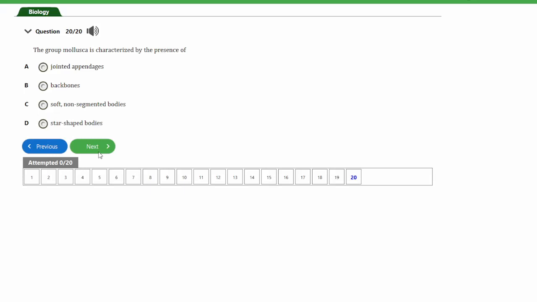The question says, the group Mollusca is characterized by the presence of A, jointed appendages, B, backbones, C, soft non-segmented bodies, and D, star-shaped bodies. So guys, the answer to this question, like we've answered earlier on, is option C, and that's soft non-segmented bodies. So guys, that will be the end of this video.